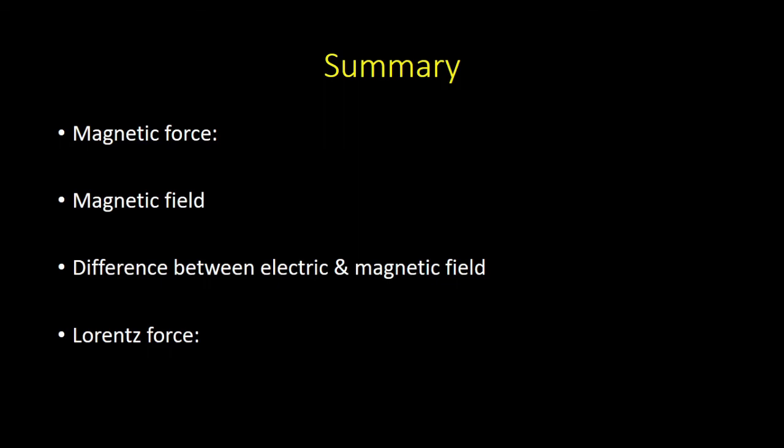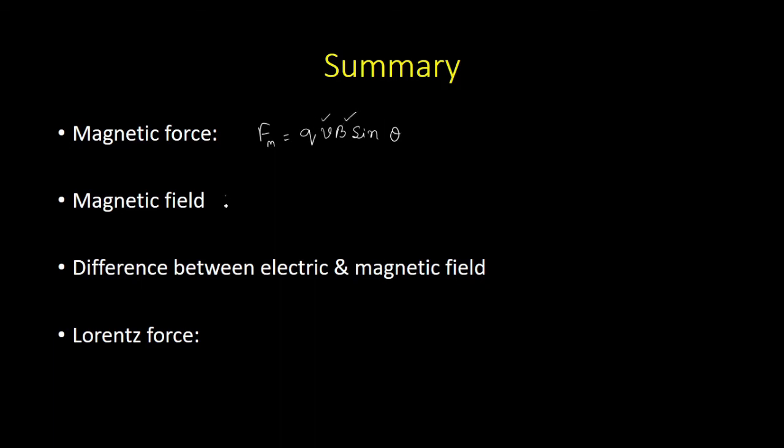So to sum up what we learned today, we have learned what is a magnetic force. So what is a magnetic force? It is a force which is acting on a charge which is moving in a magnetic field, and the magnetic force is given by Fm, which is equal to Q V B sine theta, where theta was the angle between the velocity vector and the magnetic field.